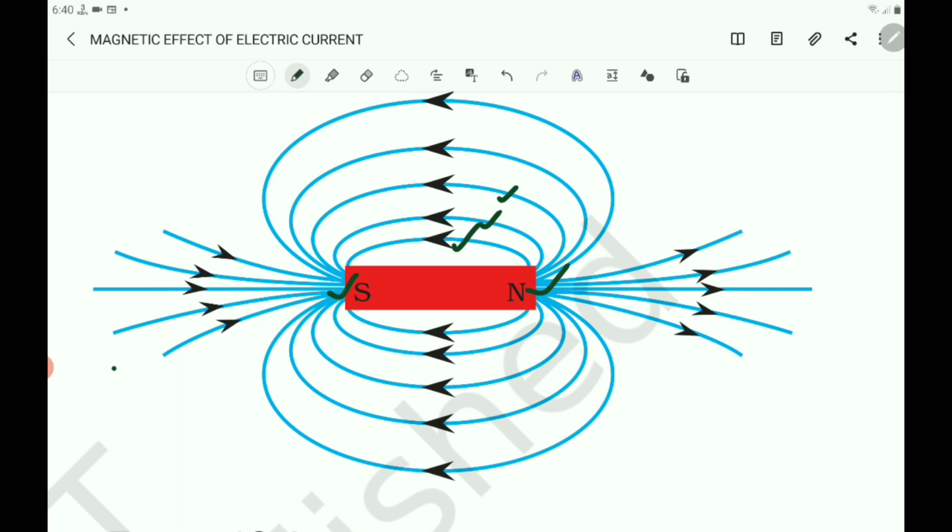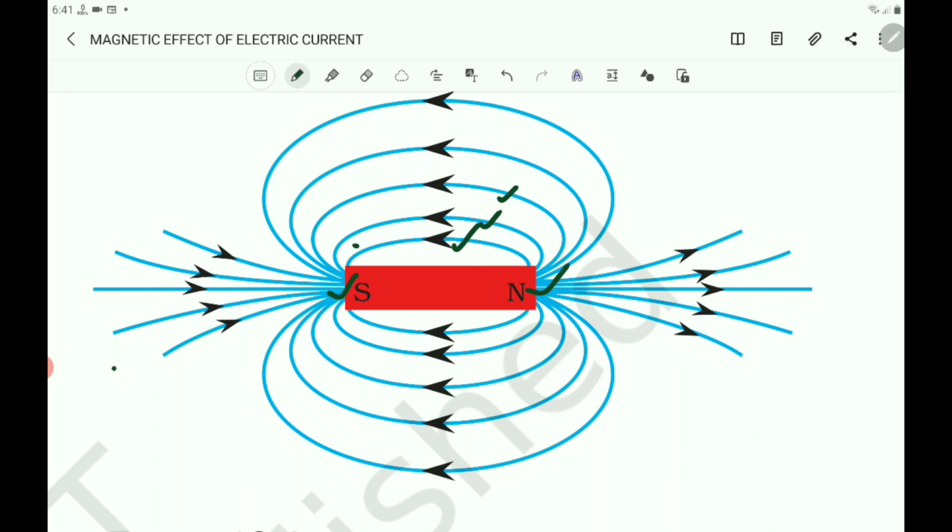Two field lines never cross each other. If they did, what happens? If they intersect, at the point of intersection the compass needle would point towards two directions. Is it possible to show two directions? No, it is not possible. So it is not possible for the magnetic lines to cross. They never cross, and that is one of the important properties.